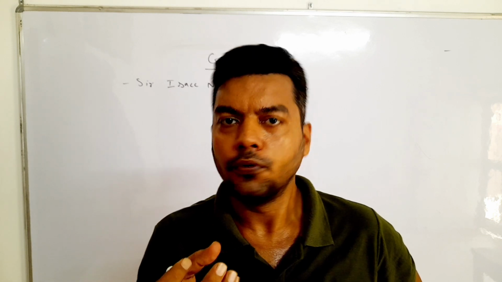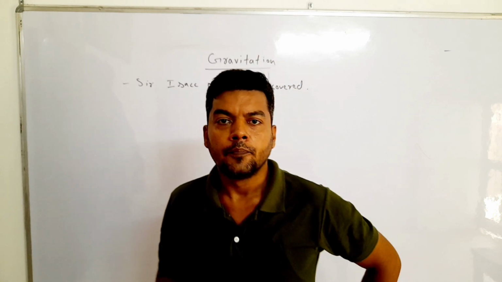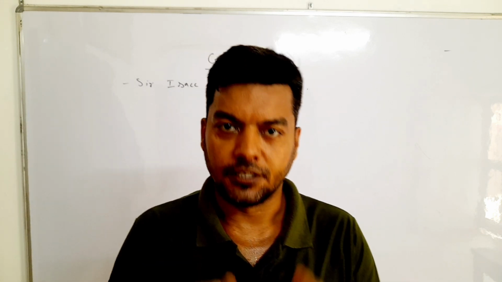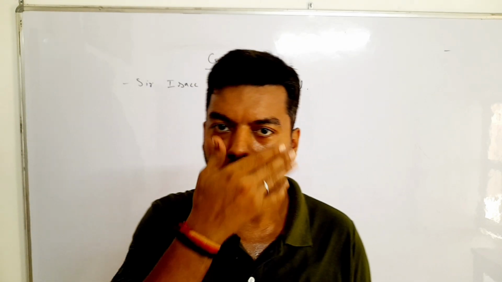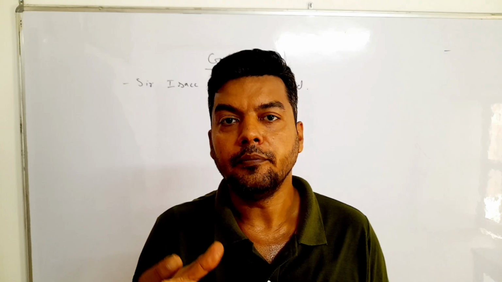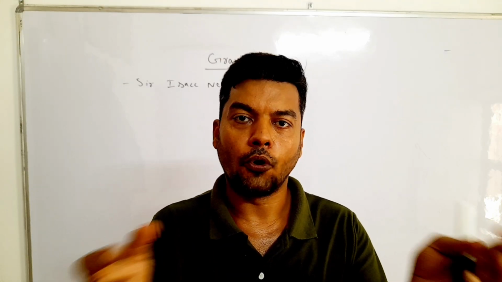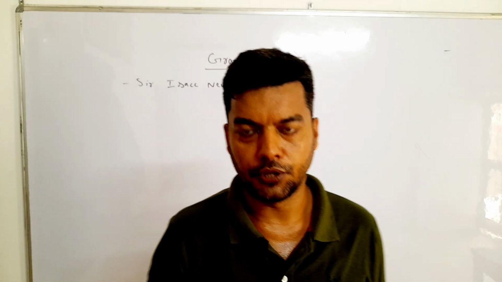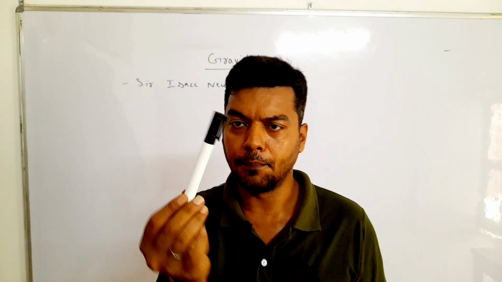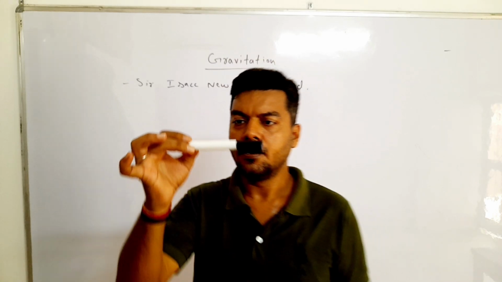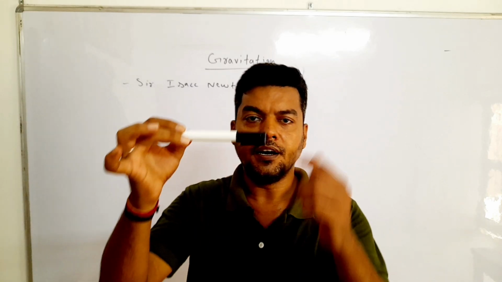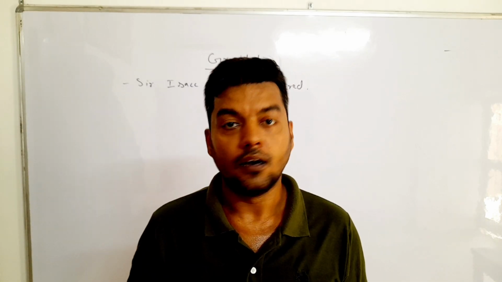Okay, what is the basic meaning of gravitation? Gravitation is a type of force. We all know that gravity means attraction. We read in previous classes, in 9th and 10th, that gravity means attraction of all the bodies towards one another. Let's take an example. This is the pen. If I free fall this pen from my hand, then it directly goes towards the earth.